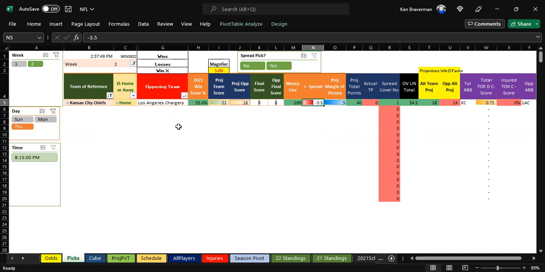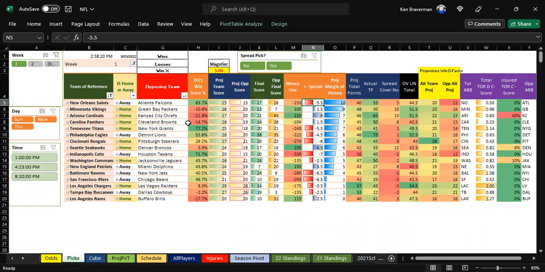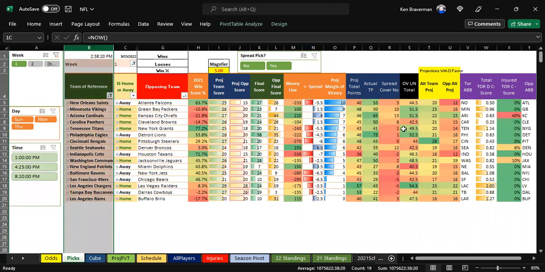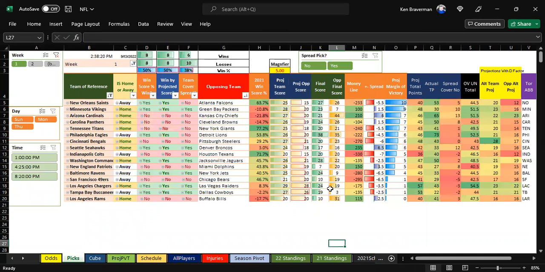So anyway, should be very, very interesting. I can say, looking at the other scores, I saw some interesting stuff, but we're just really, really early in the infancy of the season. So we'll have to see. Week 1 was 8-8 here. And actually, one more thing I'm going to look at before we're done, but it was 8-8. We did win some. It was a tough week 1, right?